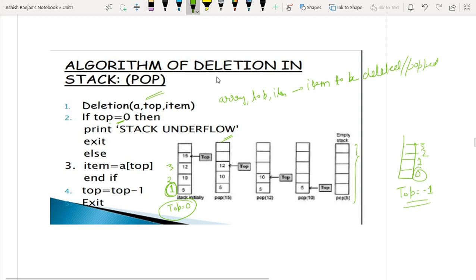Otherwise, what you have to do is place A of top. Let's suppose I want to delete 15. So A of top I am copying into the item. So item will contain the element 15, and I will decrease top by 1. So top will start pointing to 12. Now I can print which element I have deleted. The deleted element is inside the item variable, so I will print item as well.